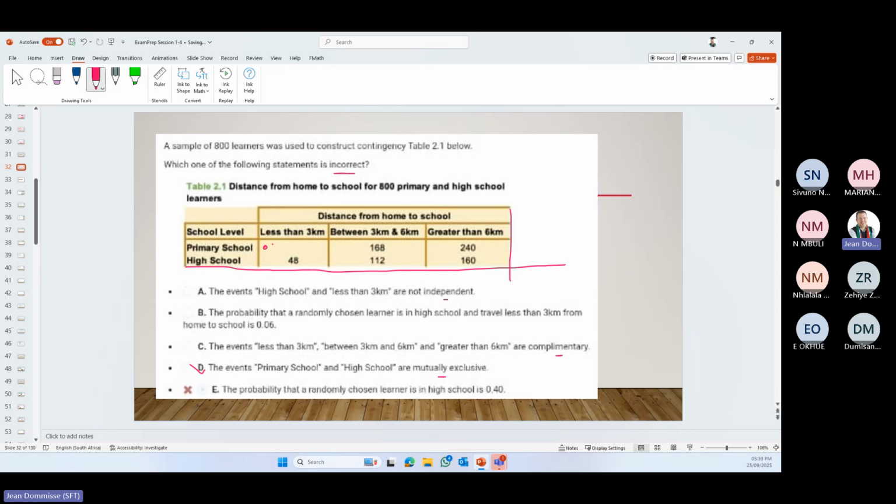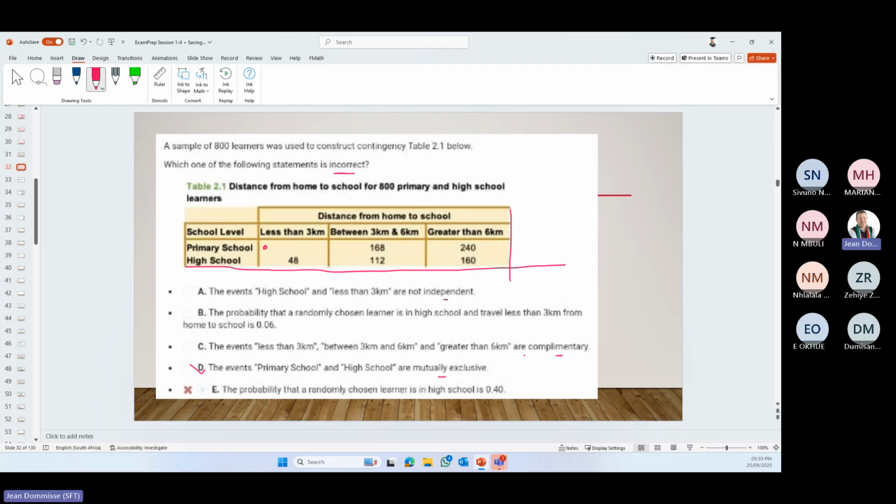Okay, so unfortunately not the incorrect one. Also the same: less than 3 kilometers, between 3 and 6, greater than 6. Those 3 are also mutually exclusive. You can't be less than 3 kilometers from school and also greater than 6 kilometers from school. So those are also mutually exclusive.